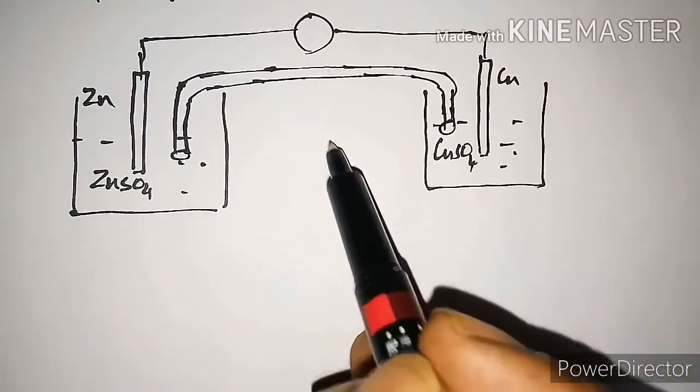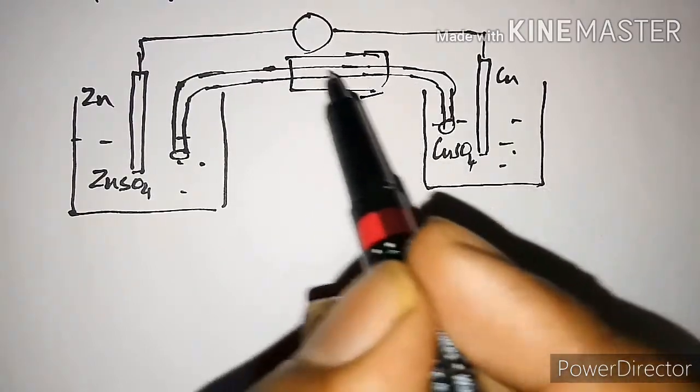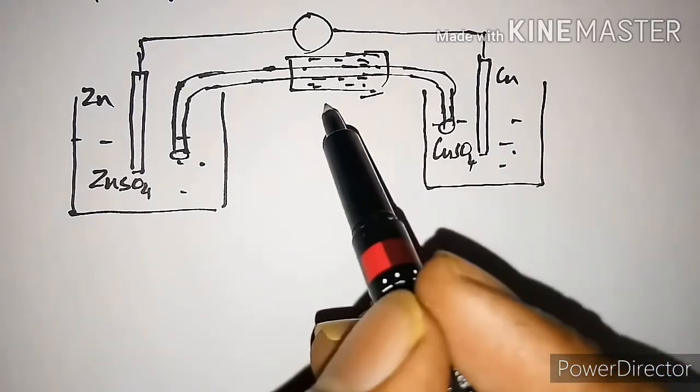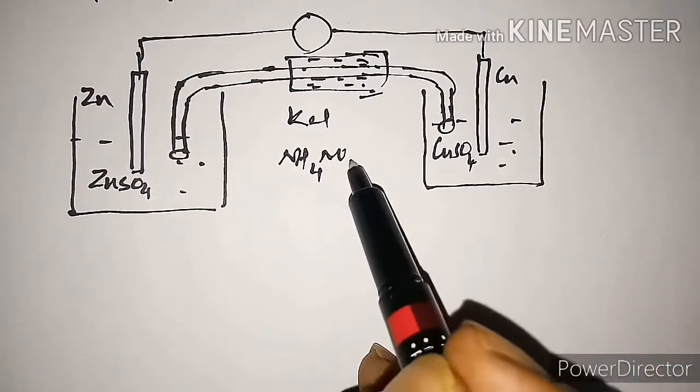A salt bridge will have an electrolyte of KCl or ammonium nitrate.